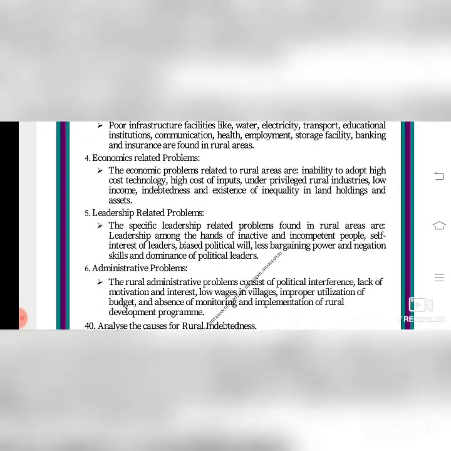Leadership related problems, that is the leaders in the villages. The specific leadership related problems found in rural areas are leadership among the heads of inactive and incompetent people, self-interest of leaders, biased political will, less bargaining power and negotiation skills and dominance of political leaders. For example, the panchayat leaders, isn't it? They won't be most legal. And what about the police and the law and order? Everything won't be easily got to the village people.